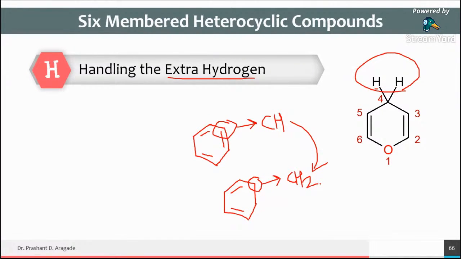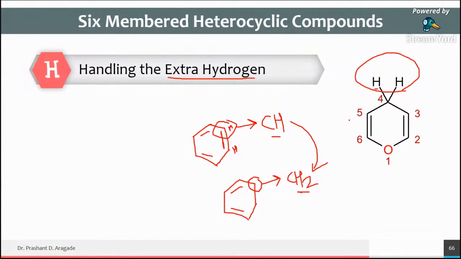So this is the conversion of CH to CH2. How? If you remove this one double bond from here, it means that one hydrogen is added here and one hydrogen is added here. So this CH plus one hydrogen will become CH2. So how many hydrogens are added? Only one hydrogen is added at one atom. So how many extra hydrogens are there in that case? Only one hydrogen is extra for that example.